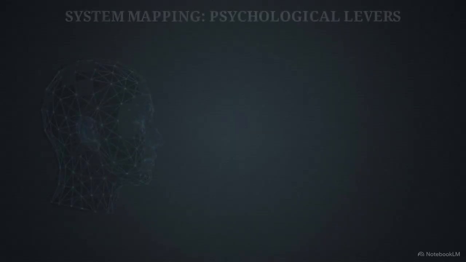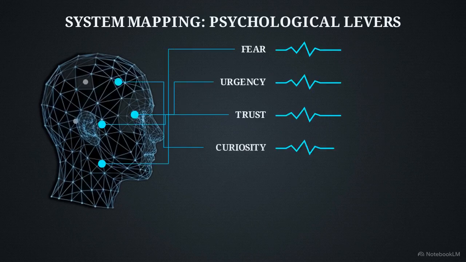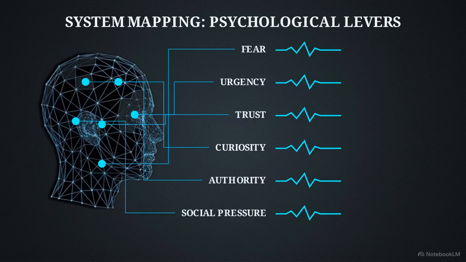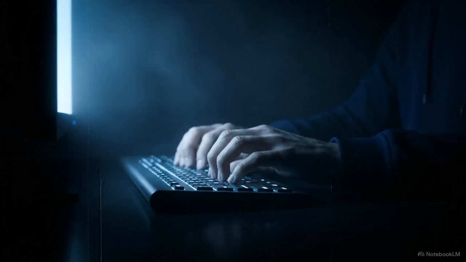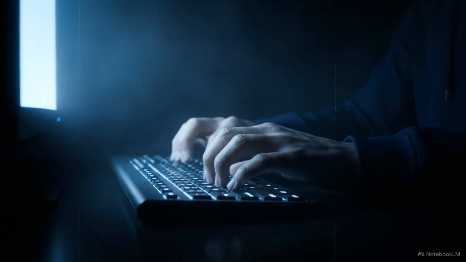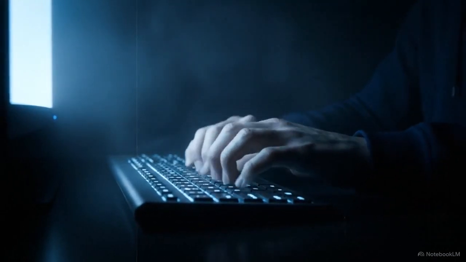This animated diagram maps the human mind from an adversary's perspective. Notice these nodes: fear, urgency, trust, curiosity, authority, and social pressure. These are specific psychological levers attackers map and exploit to extract sensitive information. In modern cybersecurity, social engineering targets the operator behind the keyboard, seeking a way around the code by exploiting the person running it.